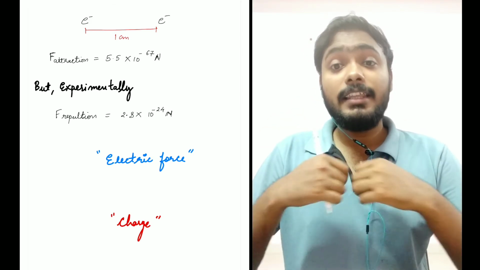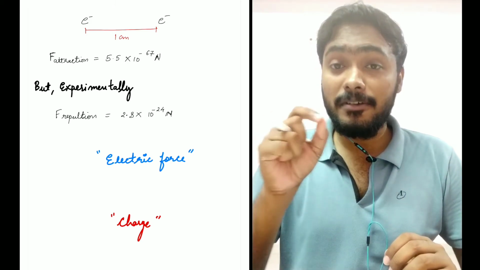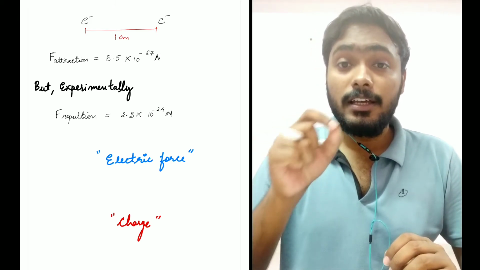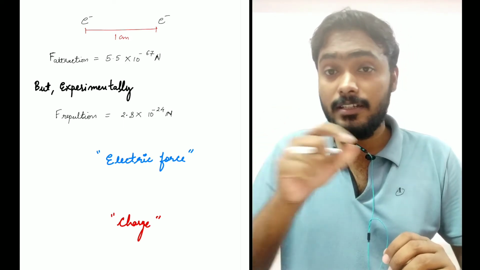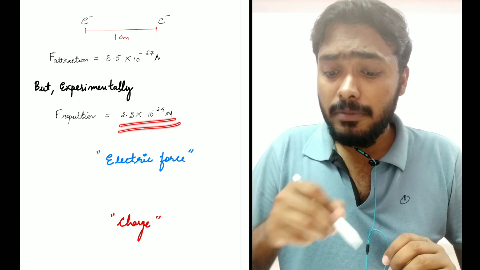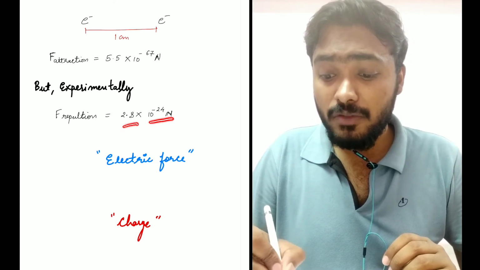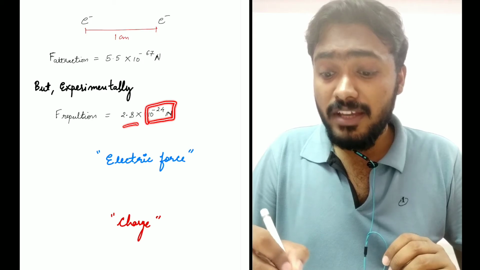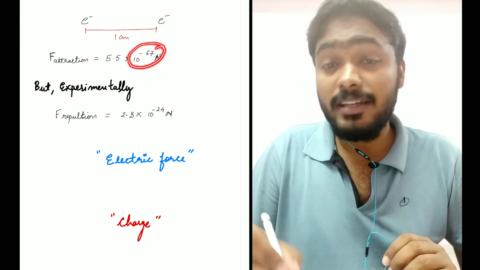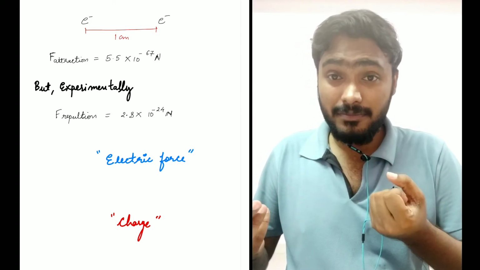But they also found that there is a strong repulsion between electron and electron when they are separated by 1 centimeter. They came to know that the repulsion is equal to 2.3 into 10 to the power minus 24 Newton, which is very large as compared to the attraction, right?